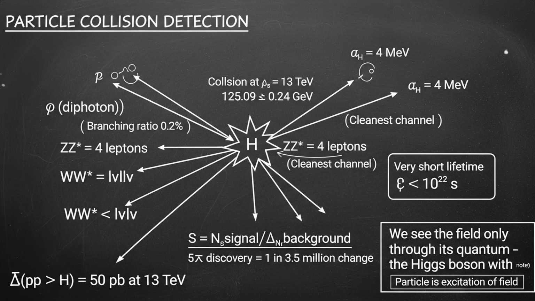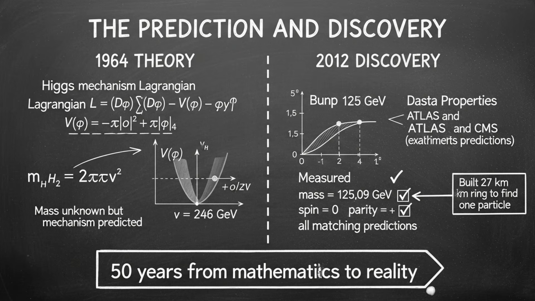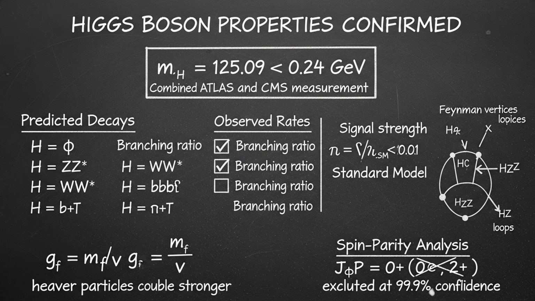Now, let me tell you what I think is beautiful about this. The Standard Model predicted that particles should be massless. Reality disagreed. So physicists invented a field, the Higgs field, that would fix the problem. And then, 50 years later, they went and found it. They built the most complex machine ever built. They smashed trillions of particles together. They sifted through mountains of data. And they found exactly what the theory predicted. A particle with mass around 125 giga-electron-volts decaying in the ways predicted with the properties predicted. That is extraordinary. That is science working.